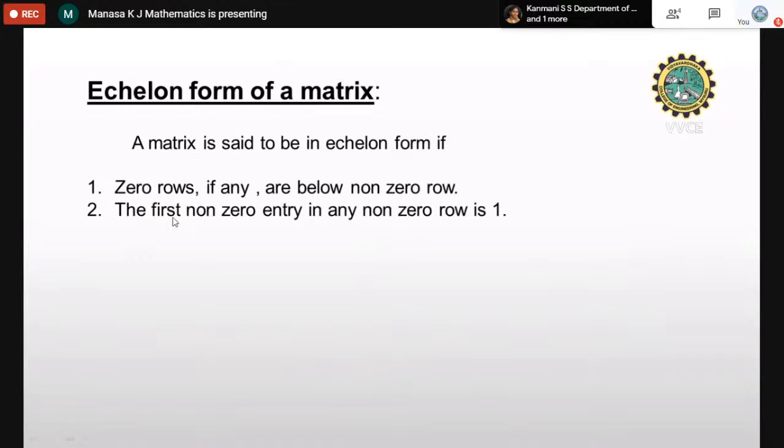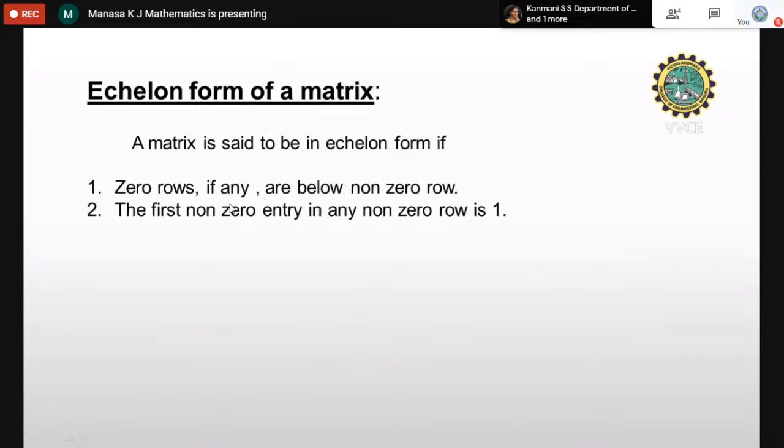The second condition is the first non-zero entry in every non-zero row must be equal to 1. This is not necessary actually, to make it 1, you have to make it a non-zero element. Why in the definition they give it as 1 is just to simplify the problem. It will turn into something like an identity matrix that becomes easy to solve further. But anyway, while solving the problems in GATE, it is not necessary. You just make the leading entry a non-zero element, and that is more than enough. We can find the rank.